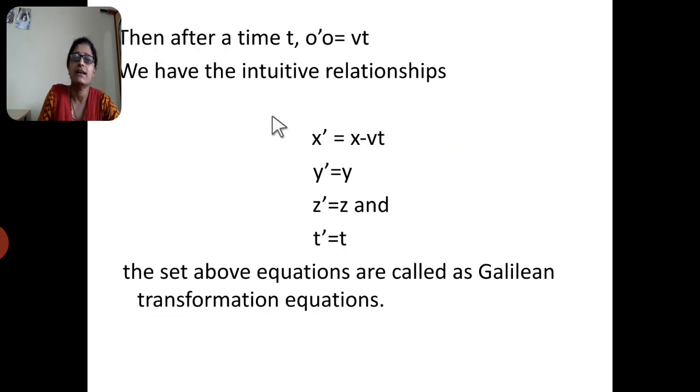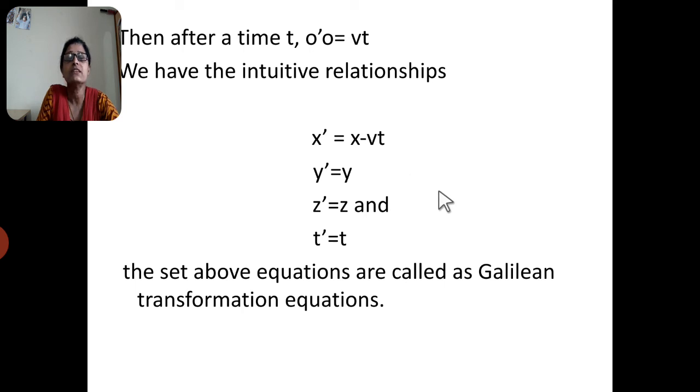After a time t, we have OO dash equals vt. Then we have the intuitive relationship x dash equals x minus vt. As I already told you, there is no relative motion along the y and z axes, so y dash equals y, z dash equals z, and t dash equals t. The set of these equations is called the Galilean transformation equations.